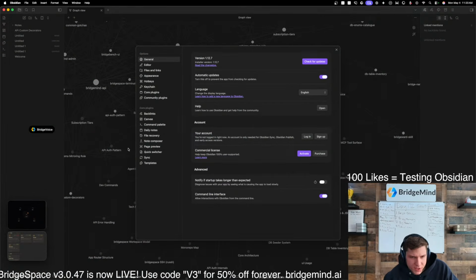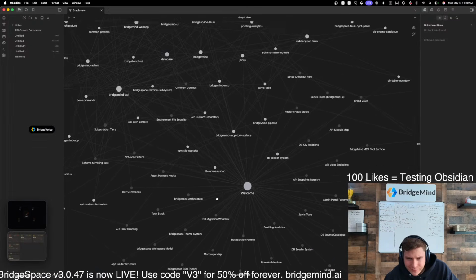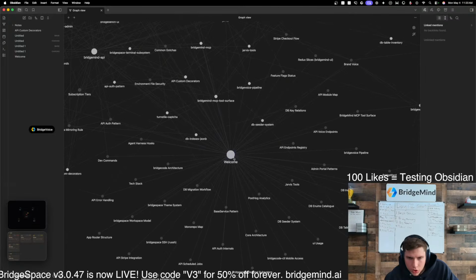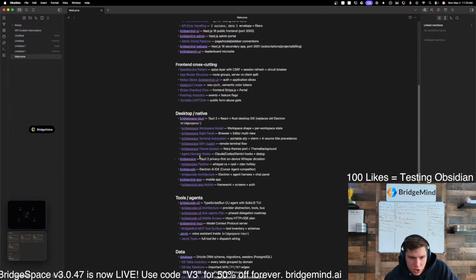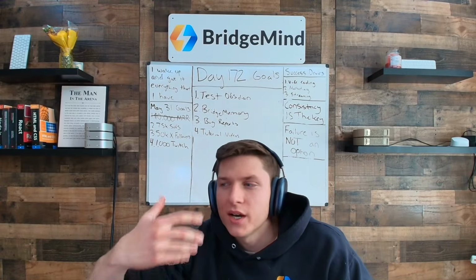If you go back over to Obsidian, what I don't necessarily like about this is, I like this aspect for sure. This is really cool. I'm going to be honest. This is really cool, because for example, if I go over to Welcome and click this here, it has all the information about, actually, this doesn't have that much information because it was kind of done all at once, right?